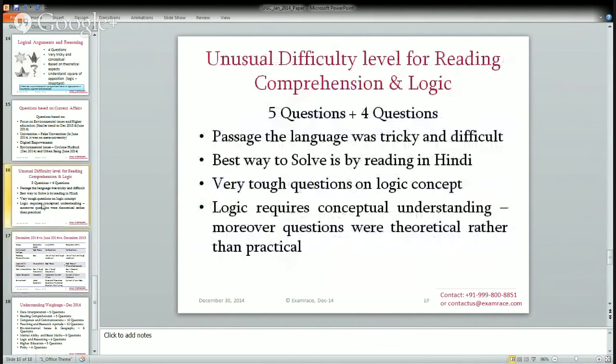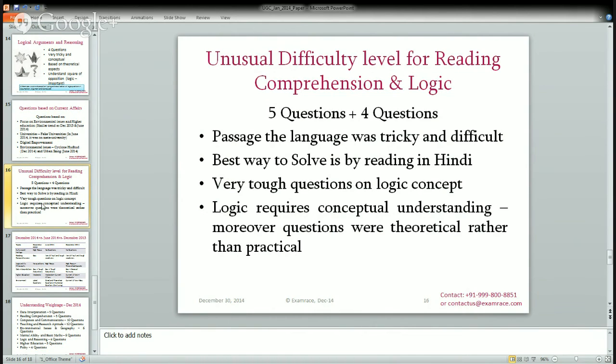Now, what we are trying to understand is reading comprehension and logic. There are 9 questions in total that were very tricky. The reading comprehension language was very dicey this time. It's better to solve the reading comprehension questions by reading the passage in Hindi, so you can at least understand the passage. If you are unable to understand the passage, you won't be able to solve the questions. So it's very important to understand the language.